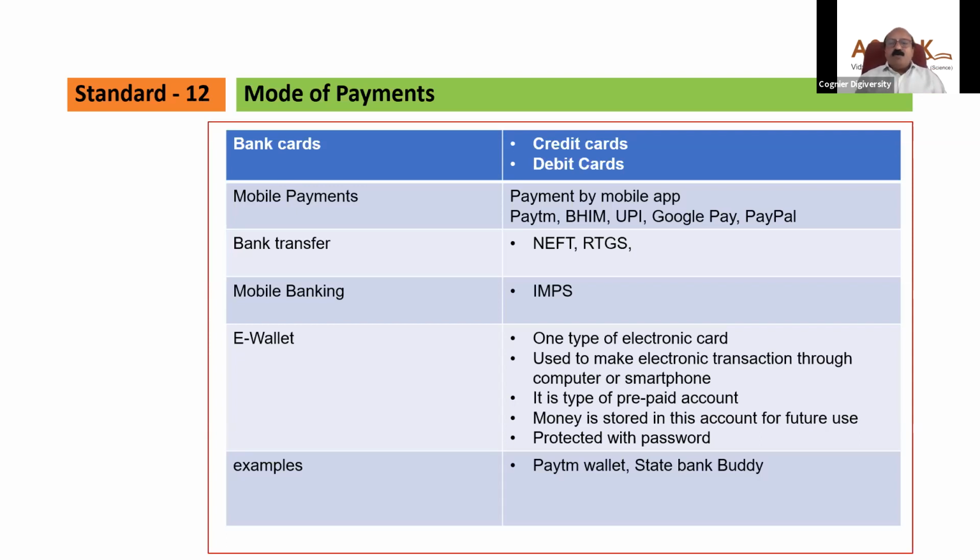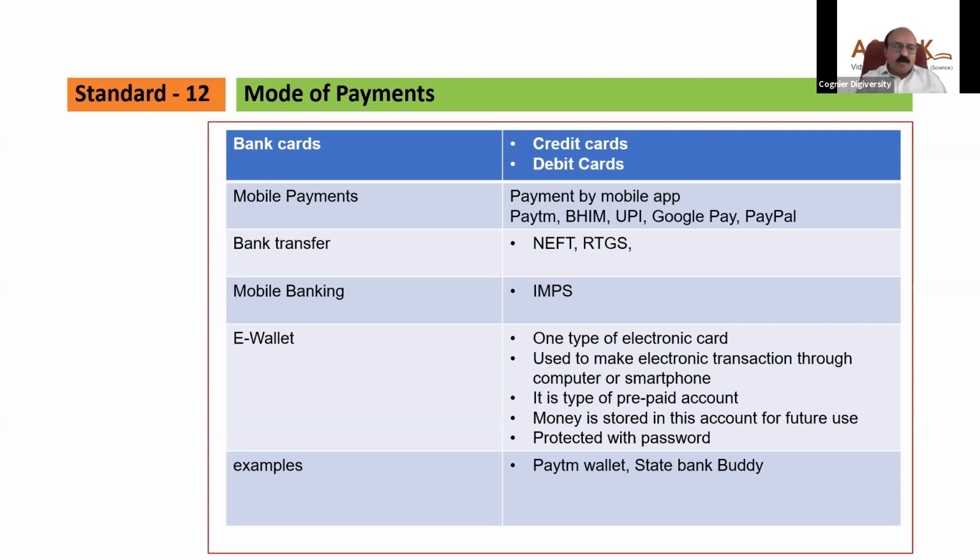A prepaid account means some money from your bank account is transferred and stored in a particular account called a prepaid account. For example, you have 1 lakh rupees in your bank account. You want to use 5,000 rupees while going to Bombay.